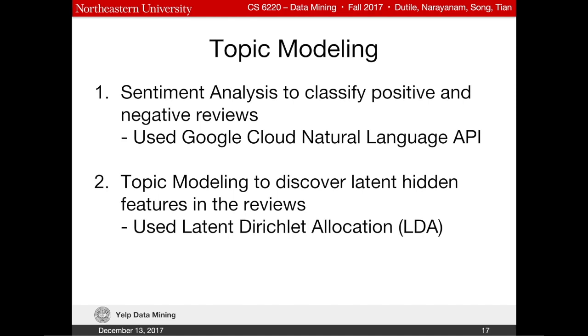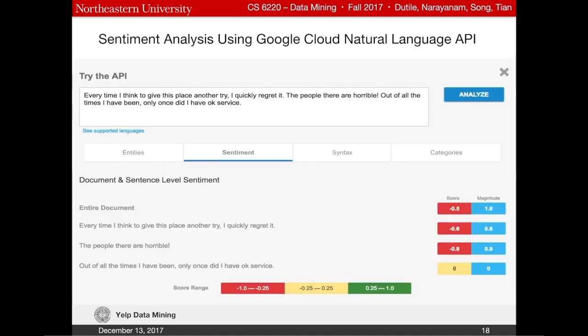We are using Google Cloud Natural Language API to perform sentiment analysis. When you give a review, the Google API returns a score and a magnitude. Score determines whether the review is positive or negative. If the score is greater than 0.25, the review is positive. If it is less than negative 0.25, it is negative. Anything in between is a neutral review. Magnitude determines the overall emotion of the review.